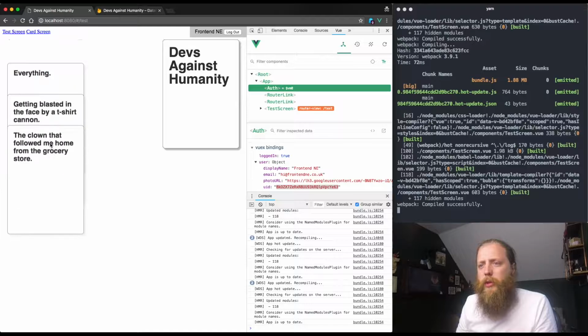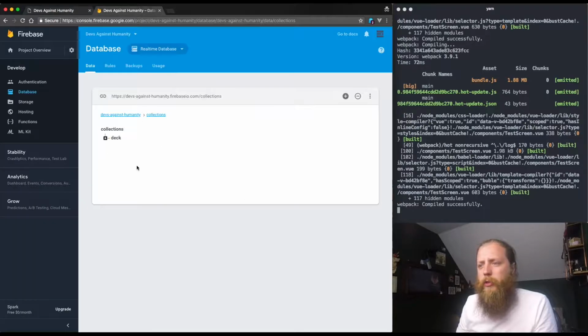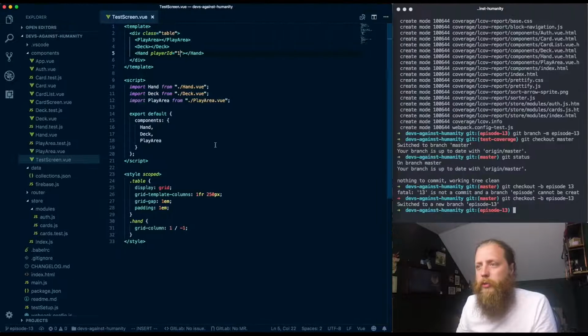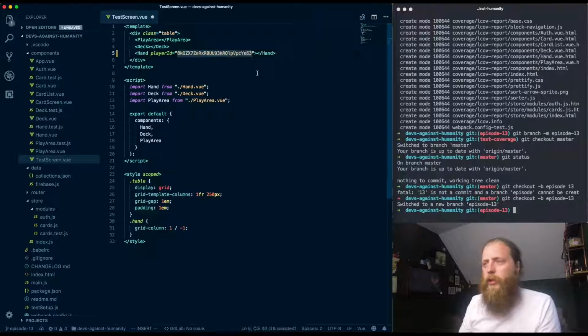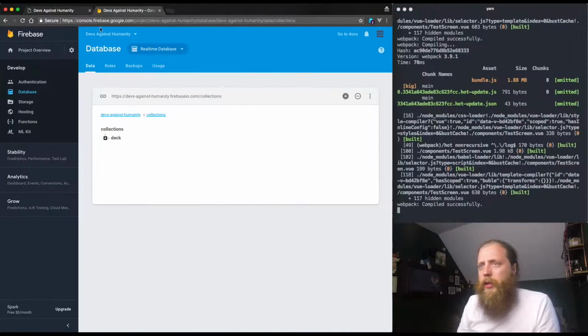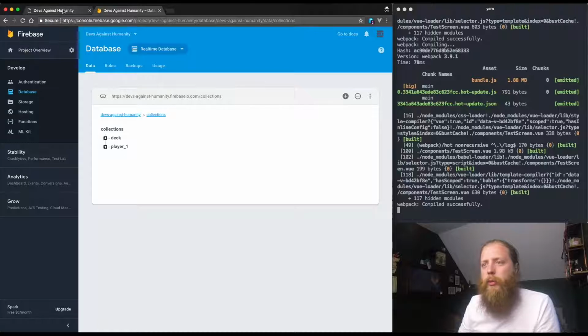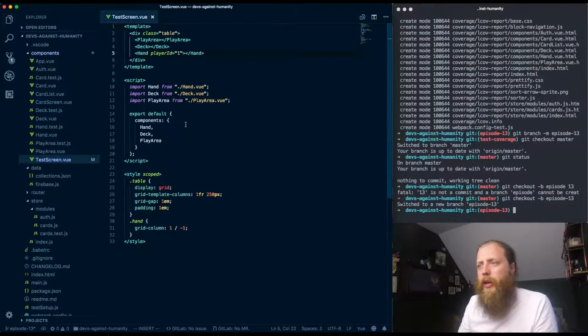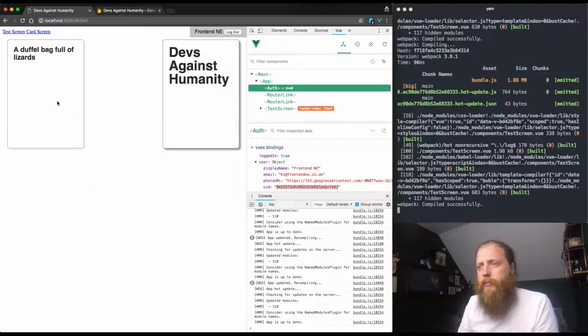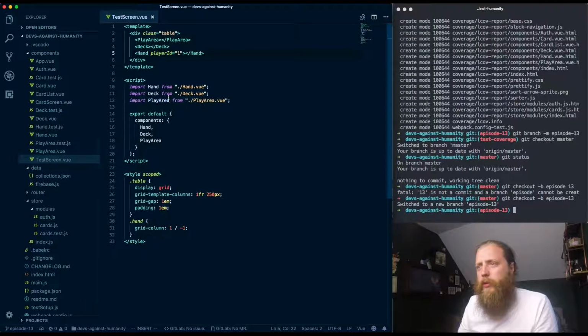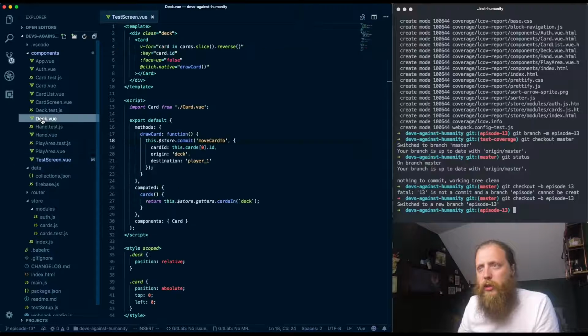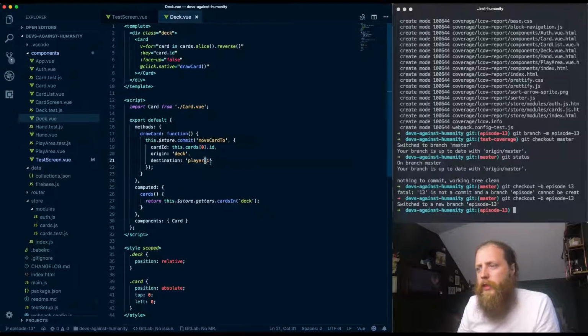Oh, didn't mean to do that. Now if we look in here, player_1's disappeared. Oh, and the play area has also disappeared. And we can change that back. In theory, we've hardcoded player_1 somewhere else as well. So let me just retrieve that card. Where else have we hardcoded player_1? Is it in the deck? Yes, the destination is set to player_1.